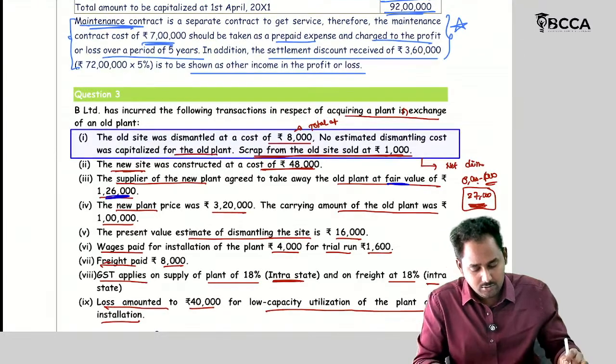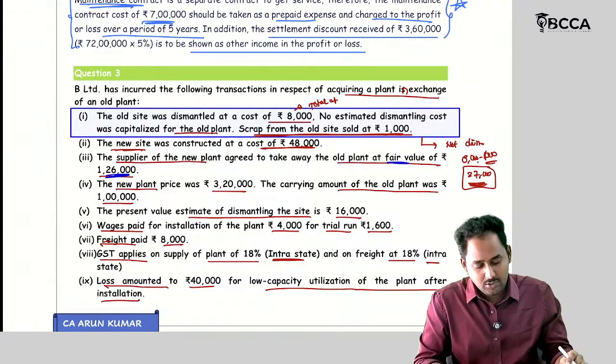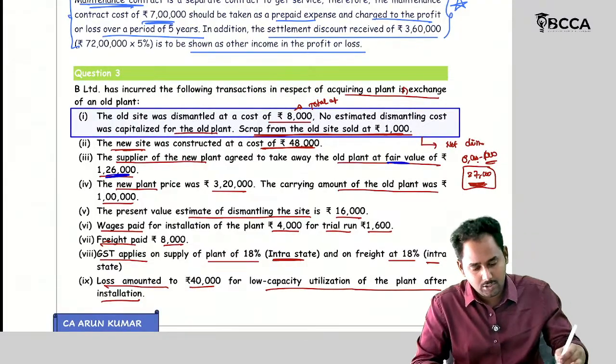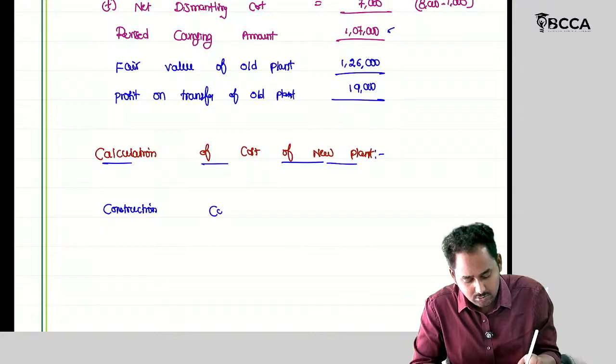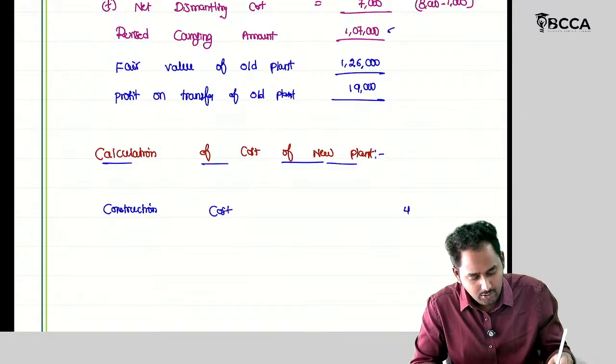Tell me the values. Construction cost, you can follow this order. What is the construction cost? 48,000.